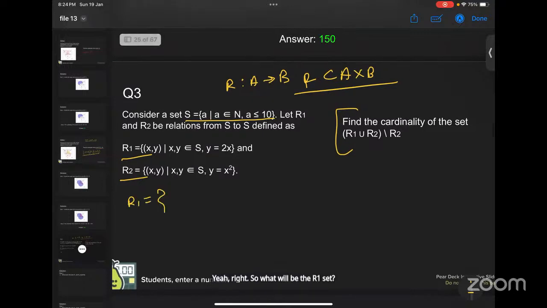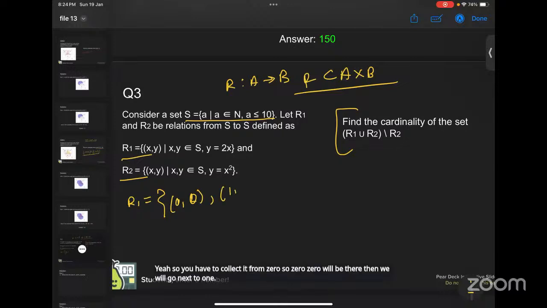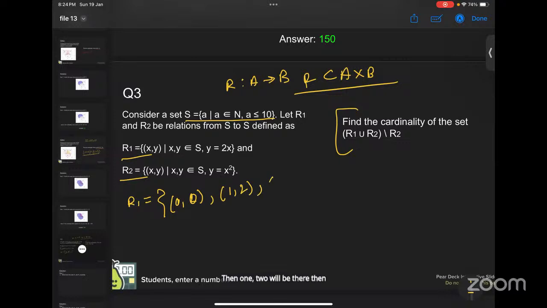1, 2, 2, 4, 3, 6. No, the natural numbers start from 0, I guess. I missed 0. Yeah, so you have to collect it from 0. So 0, 0 will be there. Then we go next to 1, then 1, 2 will be there. Then 2, 4 will be there. Then 3, 6 will be there.